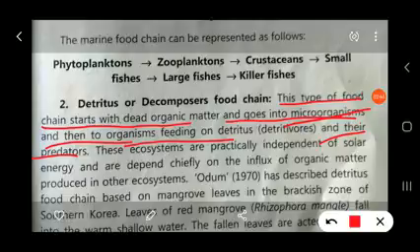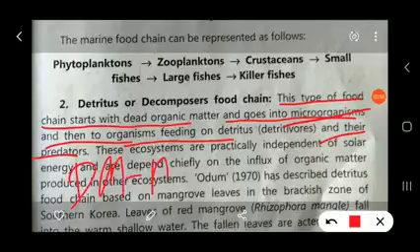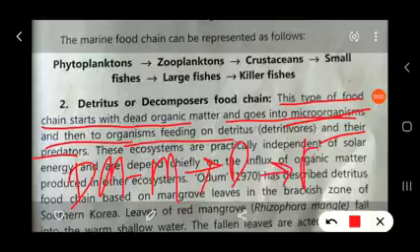So you will have understood here: dead organic matter is the main source of food. This dead organic matter, DM, is eaten by the microorganisms, then the microorganisms are eaten by the detritivores, and then the detritivores are eaten by the predators. Likewise this food chain is formed.